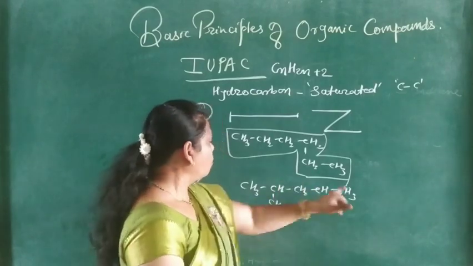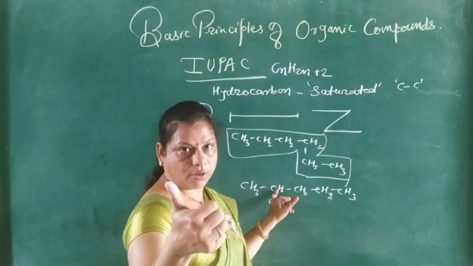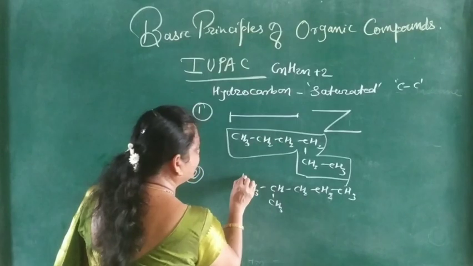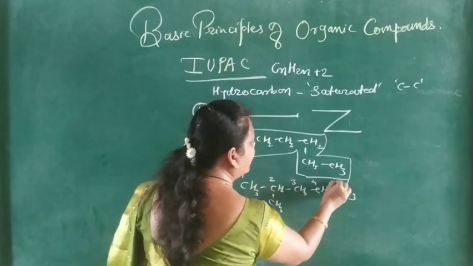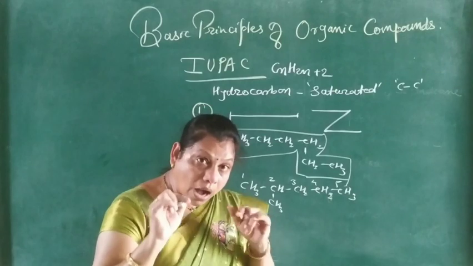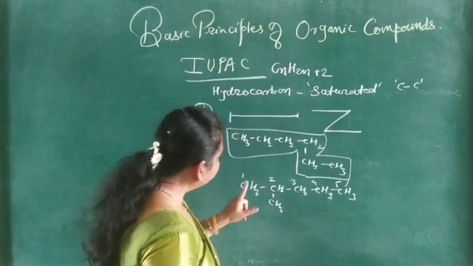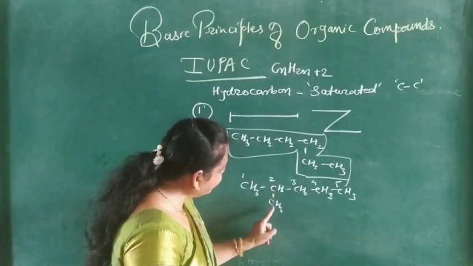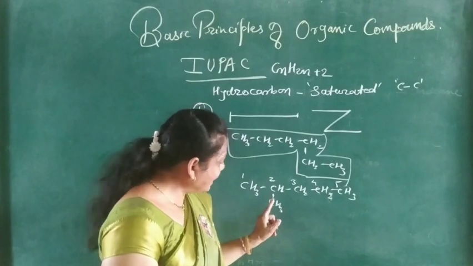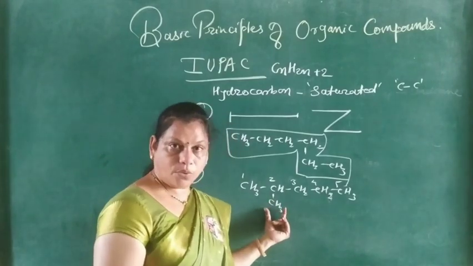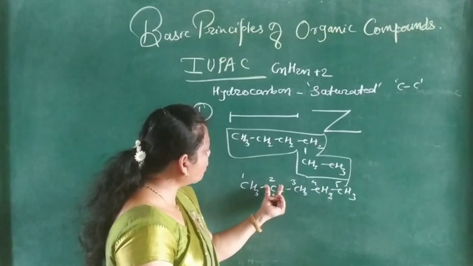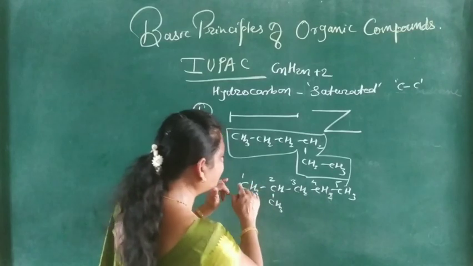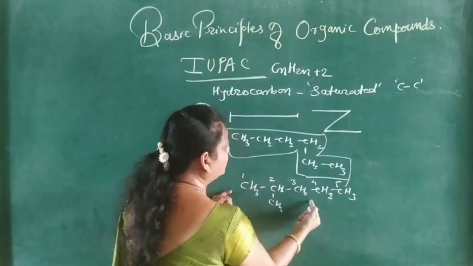The numbering 1, 2, 3, 4 is wrong; 1, 2, 3, 4, 5 is right. Here the second carbon atom is a locant, and it contains CH3, an alkyl group, bonded to the carbon at number 2 from this side, and from the other side it would be 1, 2, 3, 4.